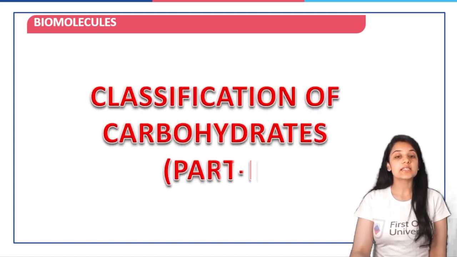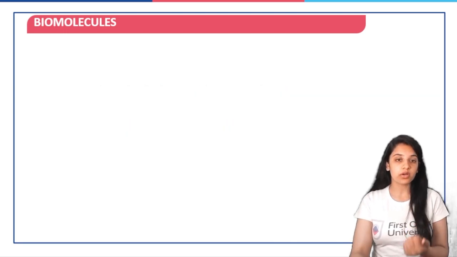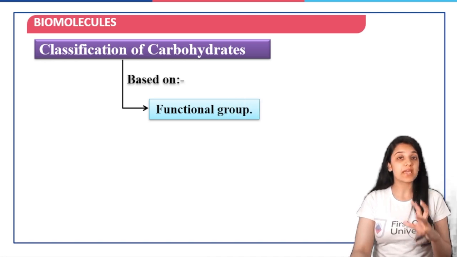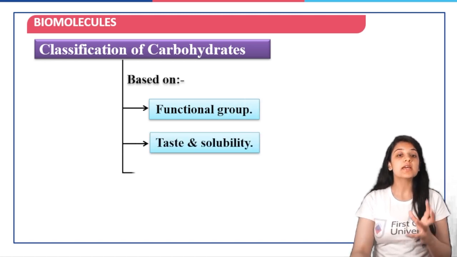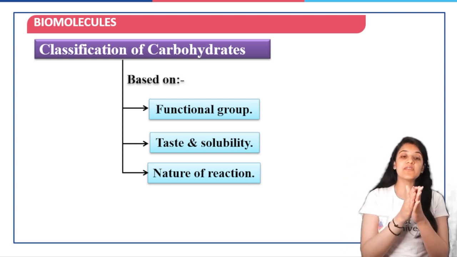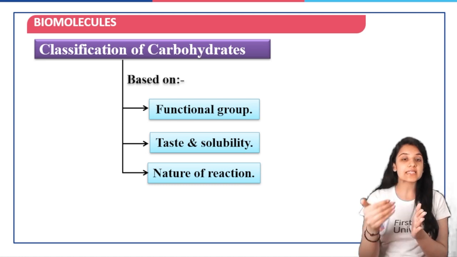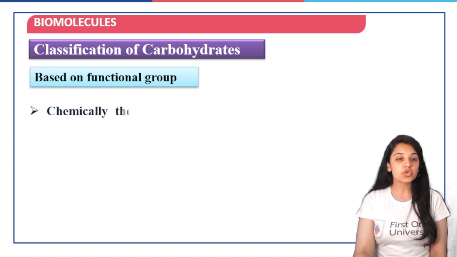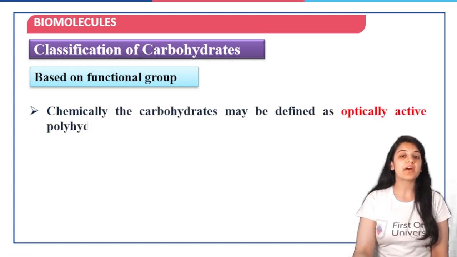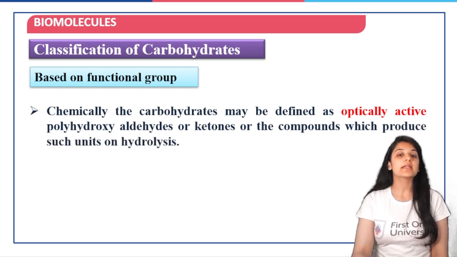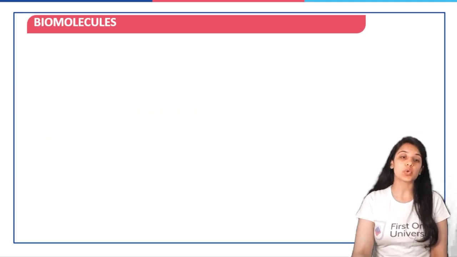Next, we move on to the classification of carbohydrates part 2. Now, we can classify carbohydrates based on the functional group that is present, which would be either aldehyde or ketone. Then we can also classify on the basis of taste and solubility and on the nature of reaction. So based on functional group, chemically, carbohydrates may be defined as optically active polyhydroxyaldehydes or ketones, or the compounds which produce such units on hydrolysis.